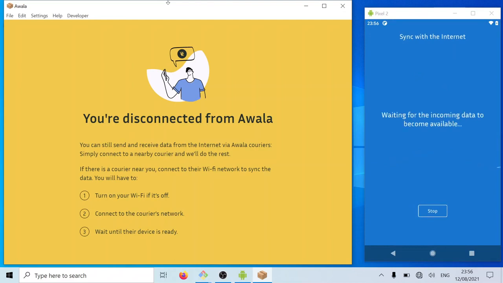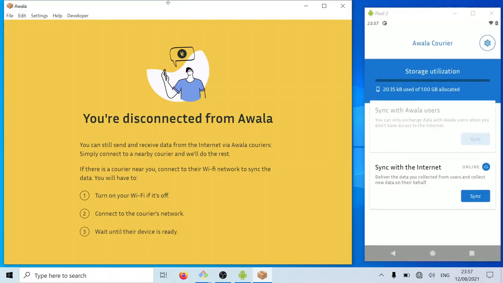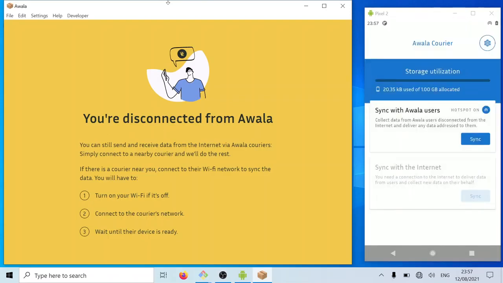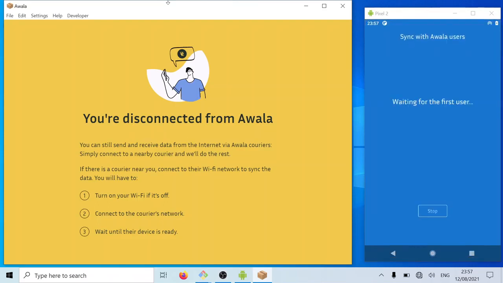So we just sent the data that we collected along the way. We are now waiting for the incoming data that should be going to the people that we synchronized with before. We're waiting for it to become available. And now it's available and we just collected it. So at this point, as a courier, I can go back to the region disconnected from the internet so that people nearby can connect to my phone to synchronize data.